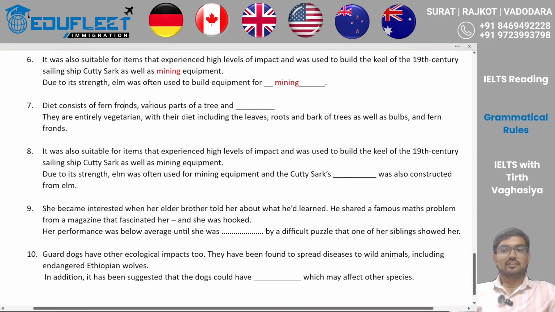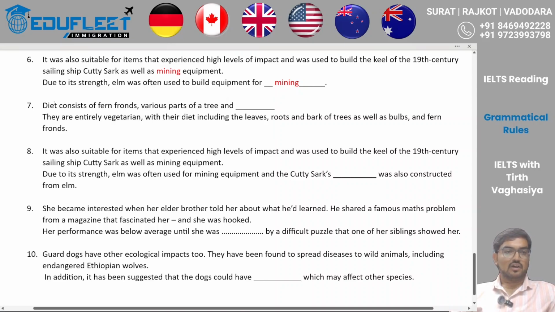So let's try to understand this line. Diet consists of fern fronds, various parts of the tree, and something. So what we have observed is that ahead of "and" we are seeing a combination of nouns. You can say it is not just a noun, it is adjective plus noun. So various parts of the tree and fern fronds, right? So what extra can it be? Out of these two, the third one will be your answer. So let's see, they are entirely vegetarian. Okay, understood.